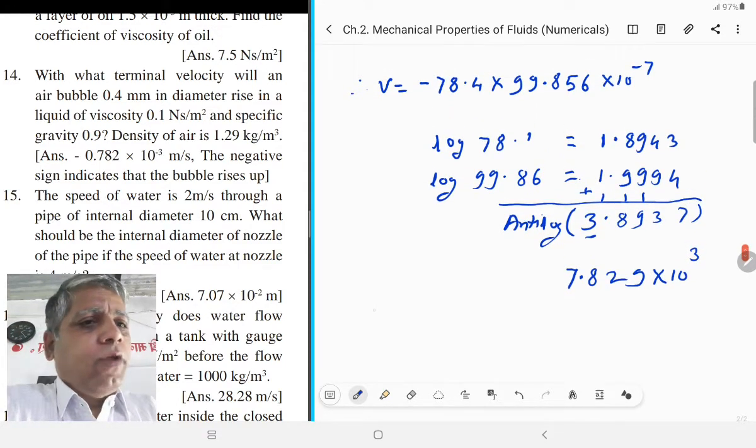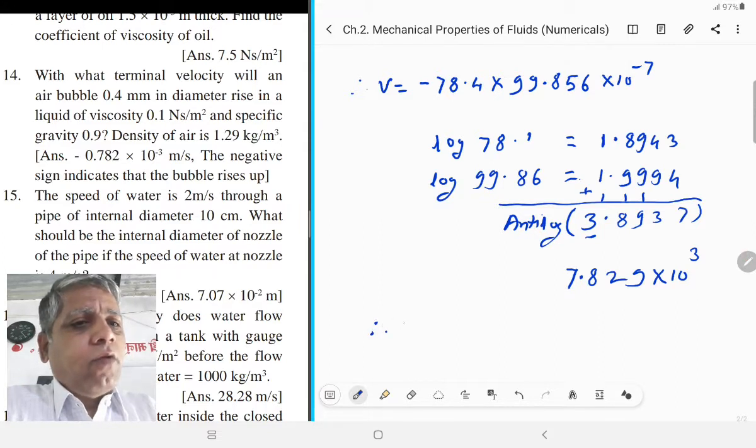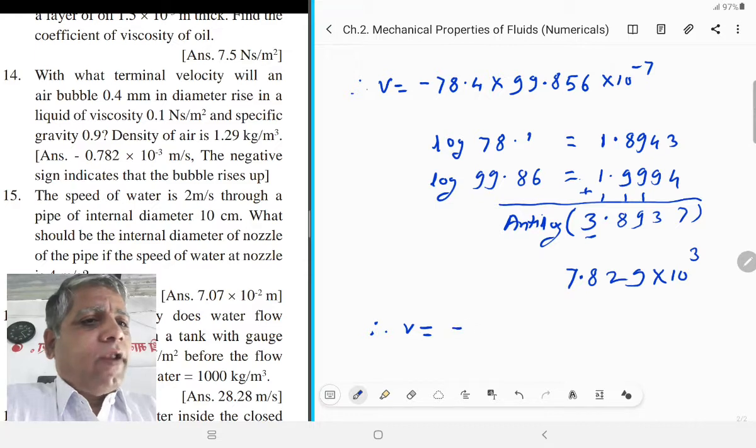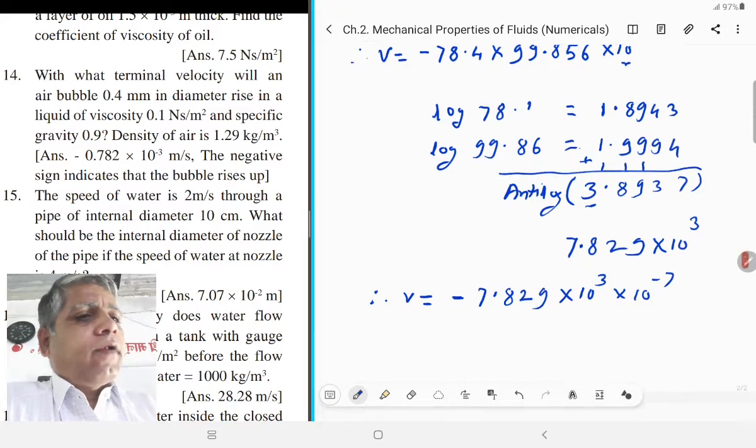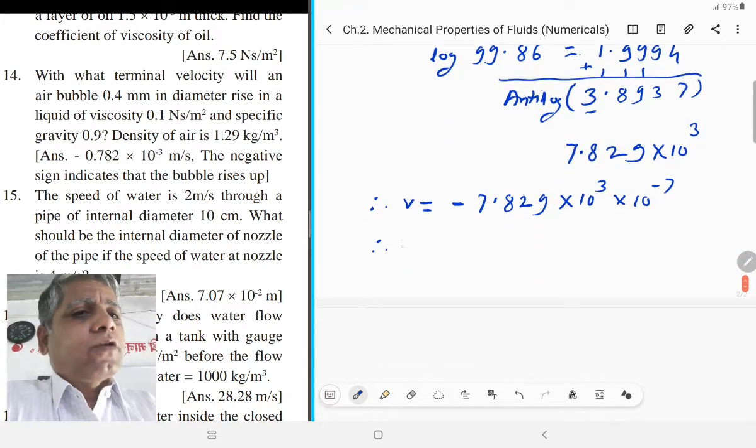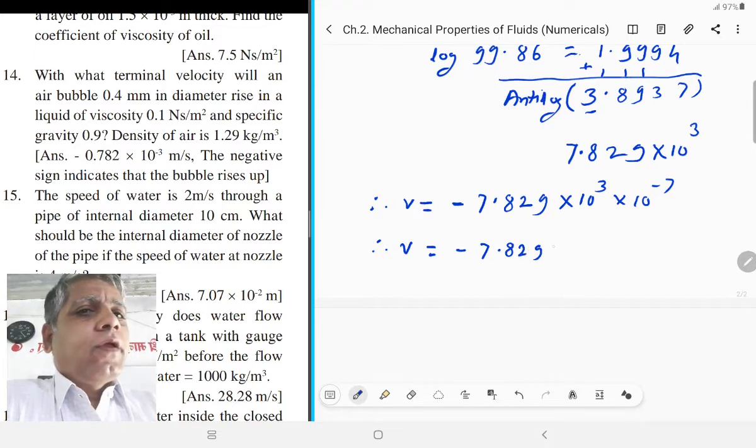Therefore terminal velocity v is equal to minus 7.829 into 10 raised to 3 into 10 raised to minus 7, and therefore terminal velocity v is equal to minus 7.829 into 10 raised to minus 4 meter per second. This is our required answer.